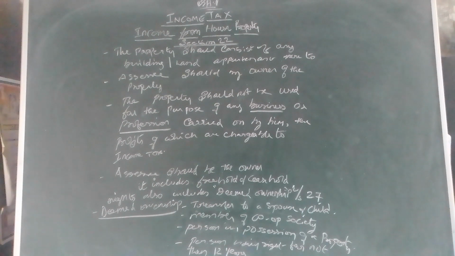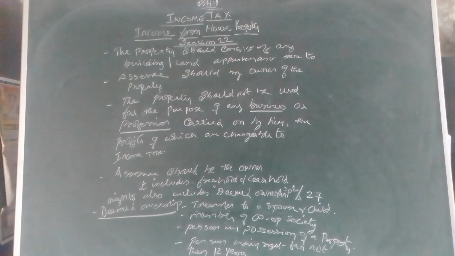And as far as deemed ownership is concerned, we should consider certain things. The transfer of rights to the spouse and the child. And if the person is a member of a society, the society is having the property, so many members are in that society, and I am the deemed owner of that part of the land. A person in possession of a property: I am having that property, I am using that property. Under certain circumstances, I am considered as the deemed owner.